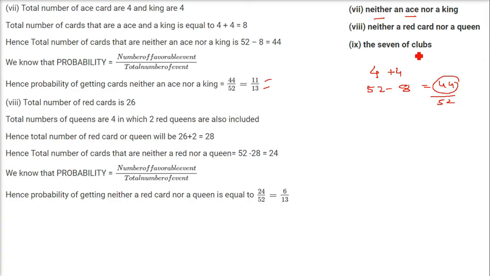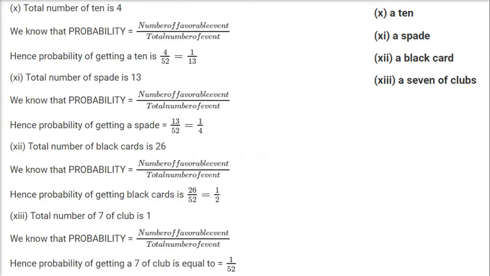The 7 of clubs. We'll see the 7 of clubs. How many 7 of clubs are there? Clubs has 13 cards, and as I said, every suit has 1 to 10 numbers. So only one 7 will be there, which means 1 card of clubs. So 1 is the favorable case. 52 is the total number of cases. So 1 by 52 is the answer. We'll revisit again because it is coming again. See, 7 of clubs. The total number of 7 of clubs is 1. So it will be 1 by 52.